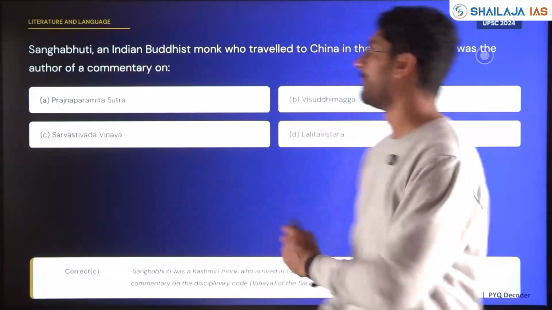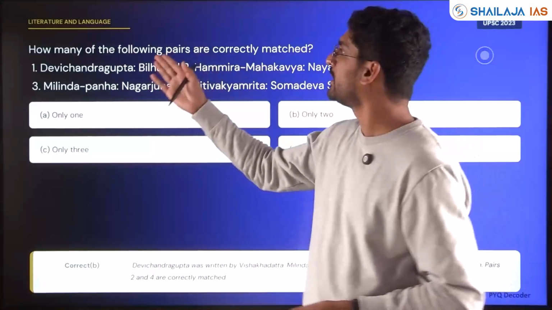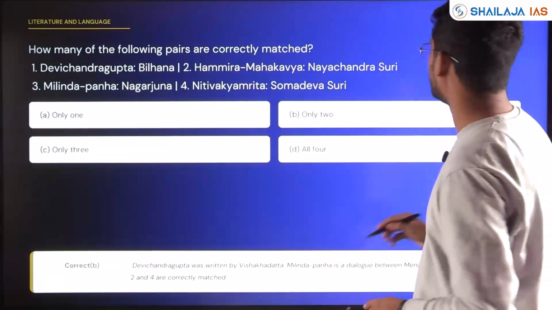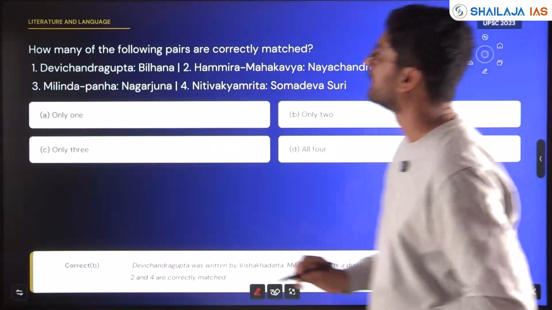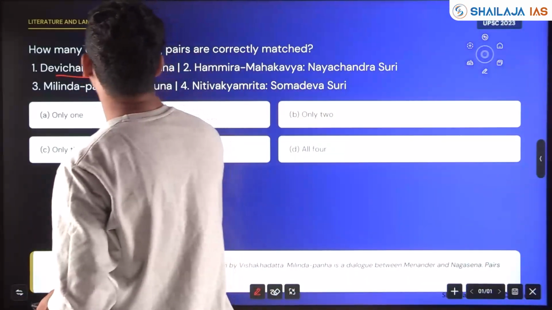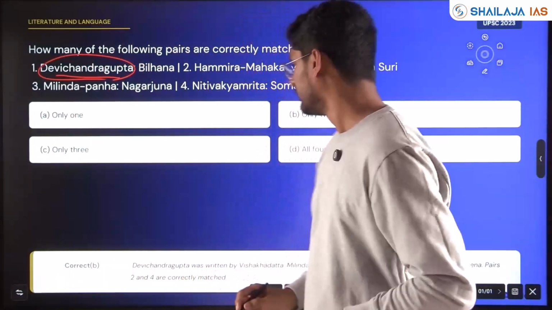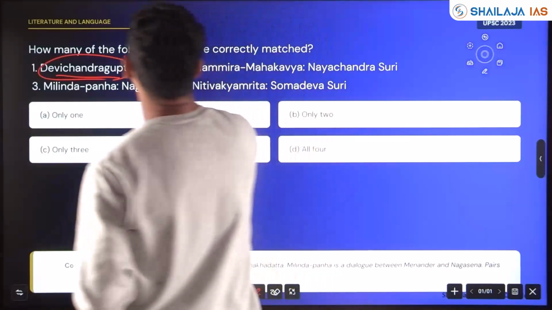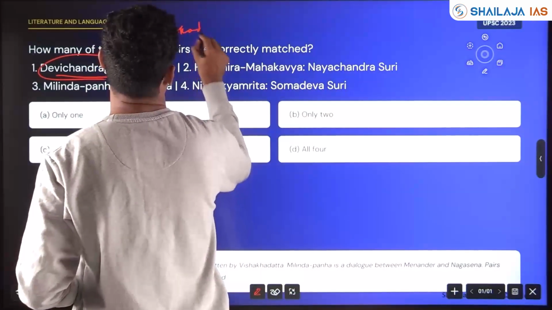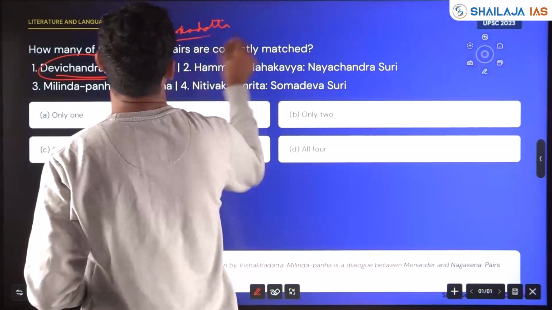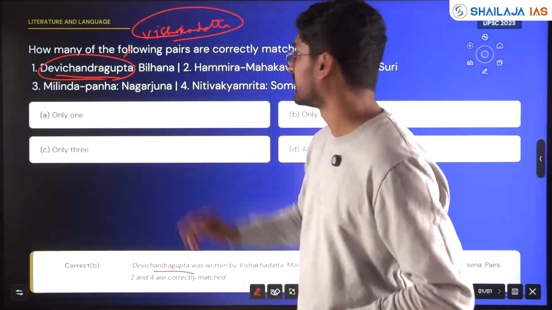How many of the following pairs are correctly matched? Devi Chandragupta, Billana. Devi Chandragupta was written by Vishakadatta. He also wrote Mudrarakshasa, right?